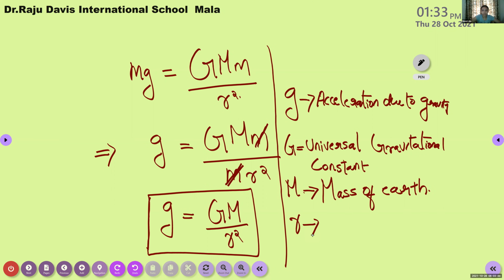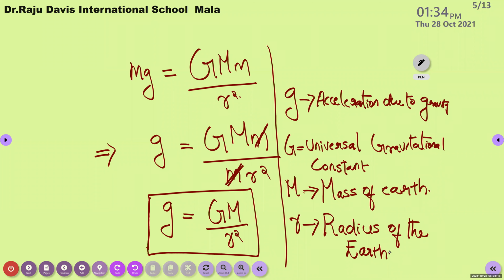Distance. It is the distance, but in the special cases, the answer here is the radius of the earth. Very good. Whenever you consider the force of attraction between the earth and an object placed on the surface of the earth, we measure the distance from the center of the earth to the surface. So it becomes the radius of the earth.